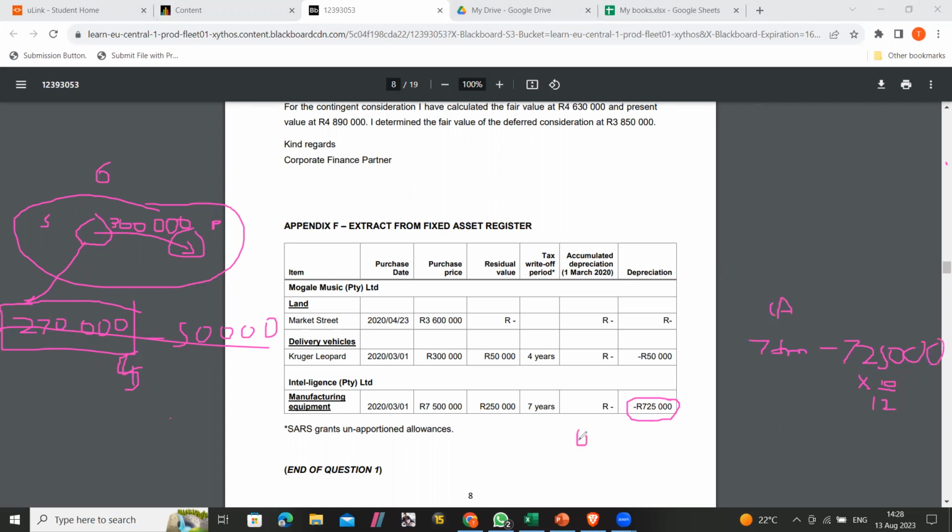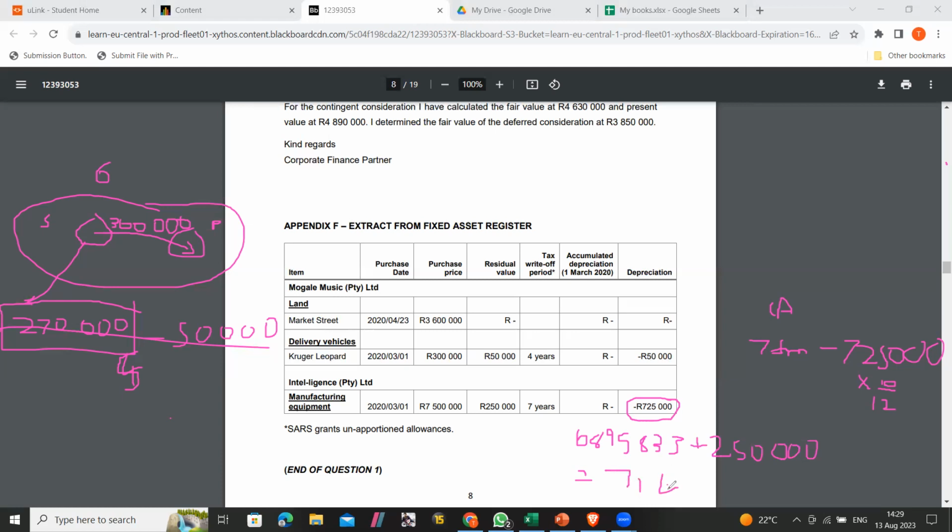So it's going to be 6,895,833, right? And then you're going to add the 250 here, because it's at acquisition and it was undervalued. And then the answer here is 7145.